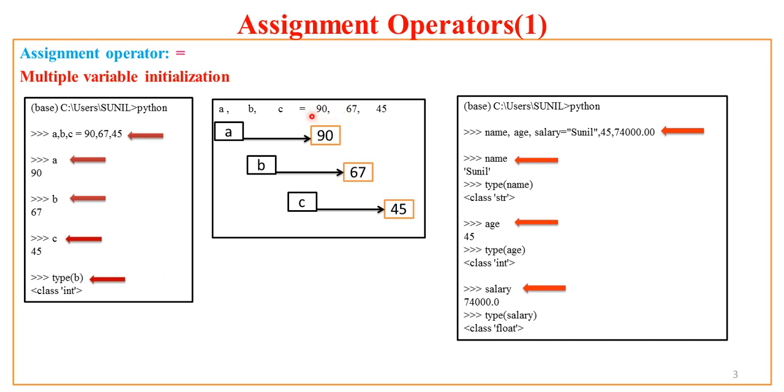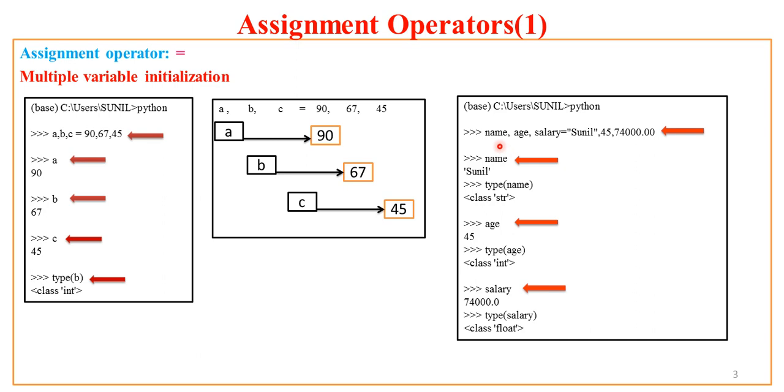Now here in the first case we have assigned all integer values to the variables on the left hand side. Is it possible to assign different types of values to the left hand side variables? Yes, the answer is yes. Take this example. Now focus on the third rectangle of this slide.